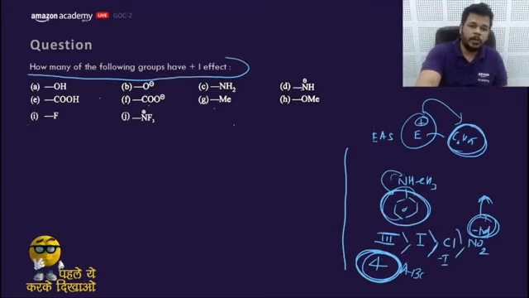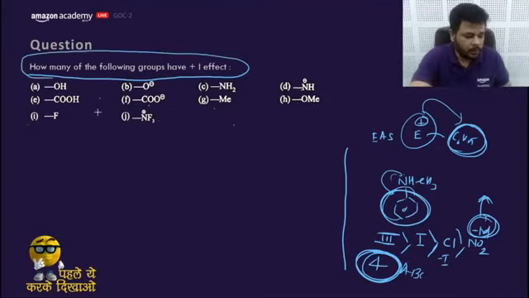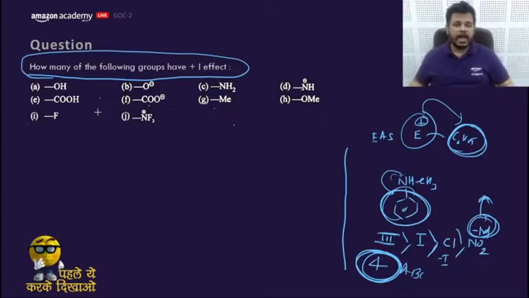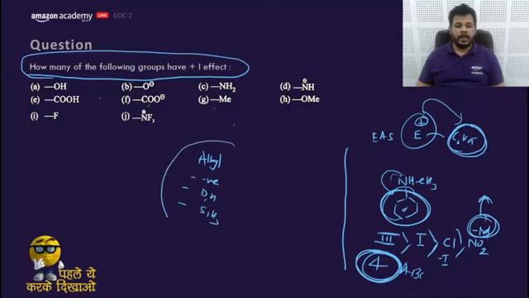How many of the following groups have plus I effect? Ask all 4 questions: does it have an alkyl group, or is it negatively charged, or does it have D or H, or is it SiH3. If you get the answer no, that means it would be what? Minus I. If you get the answer yes, that means they would be what? Plus I.